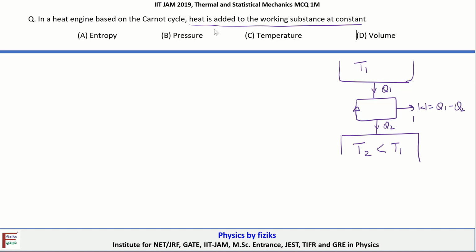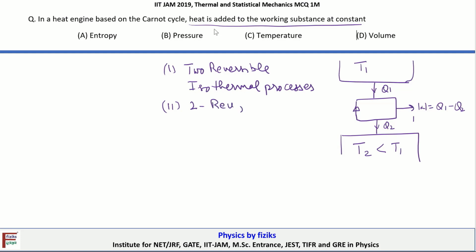The working substance in principle undergoes a cycle which consists of two reversible isothermal processes, and also two reversible adiabatic processes.